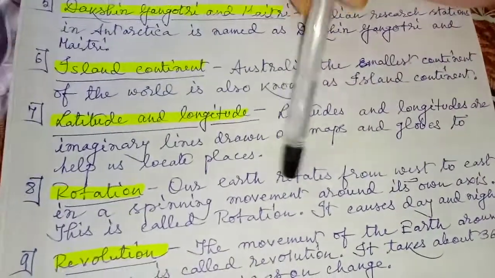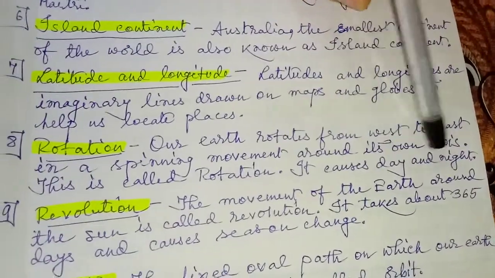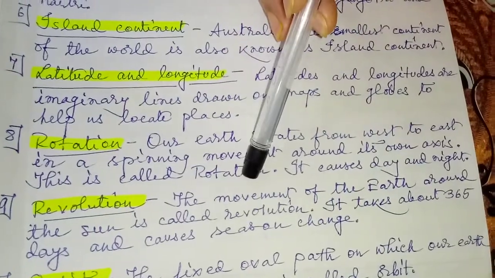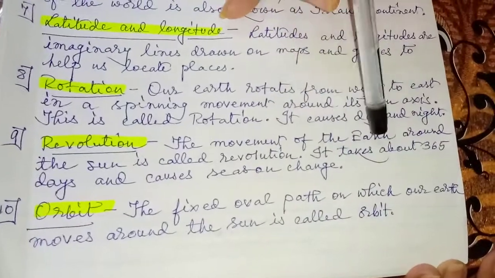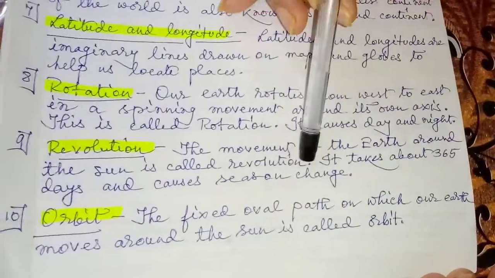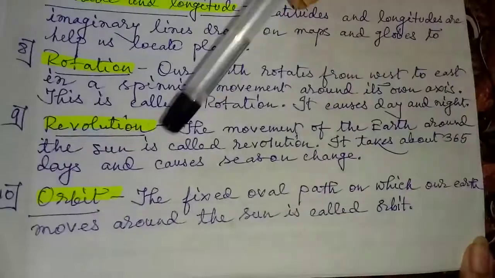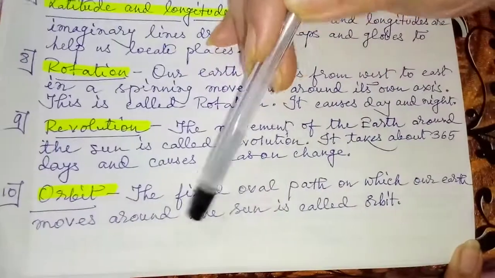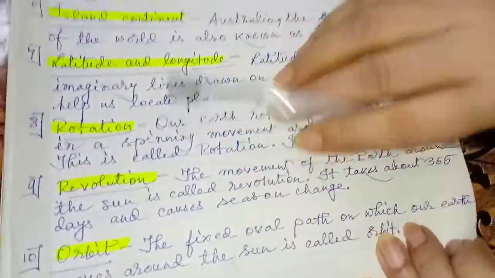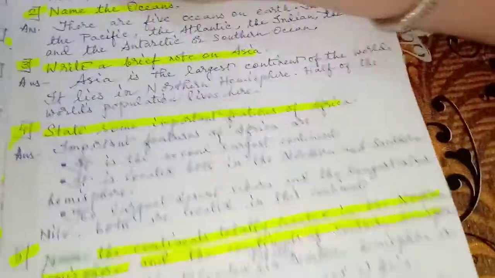Rotation. Our Earth rotates from west to east in a spinning movement around its own axis. This is called rotation. It causes day and night. Revolution. The movement of the earth around the sun is called revolution. It takes about 365 days and causes season change. Next, orbit. The fixed oval path on which our earth moves around the sun is called orbit. Okay? That's all for the definition. There are 10 definitions. You always remember these definitions.